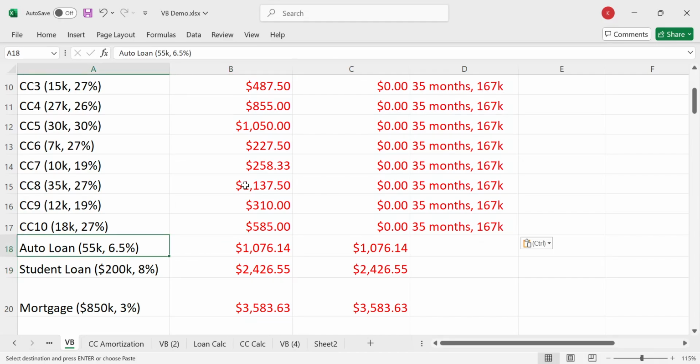And now all we've got is 3 loans to pay off: the student loan, the auto loan, and the mortgage, okay? Now, why do we pay the mortgage last? I've heard some people say we should pay off the mortgage first. There might be several reasons for that, because you see this huge $850,000 balance, and it's tied to the most emotional thing, your home.